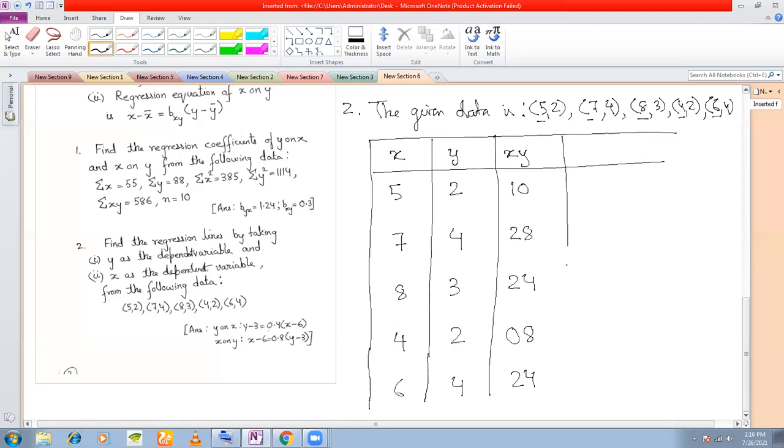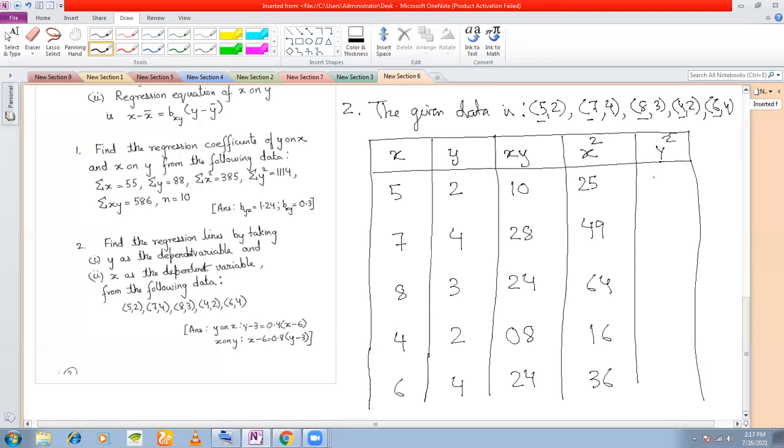The next column that we make will be for x square. So 5 square is 25, 7 square is 49, 8 square is 64, 4 square is 16, and 6 square is 36. The last column we make is for y square. 2 square is 4, 4 square is 16, 3 square is 9, 4 square is 16, 2 square is 04, and 4 square is 16.